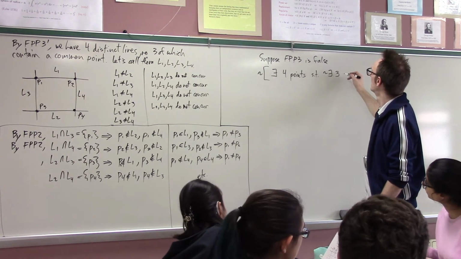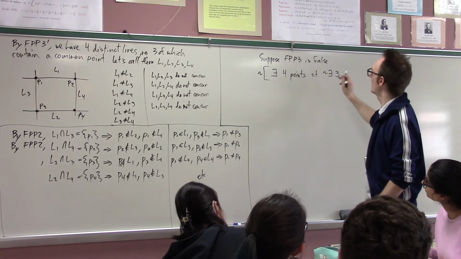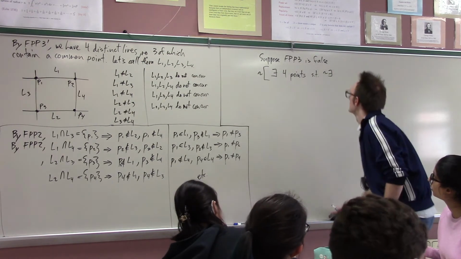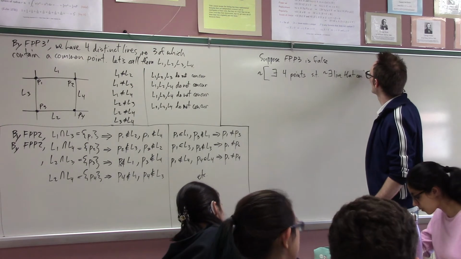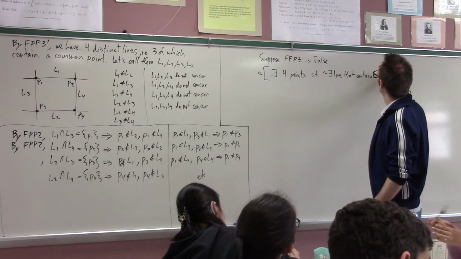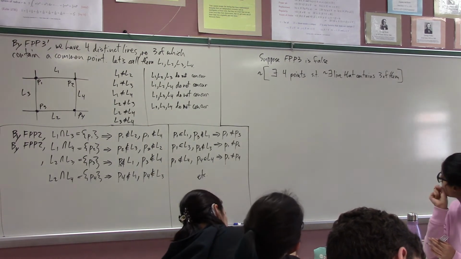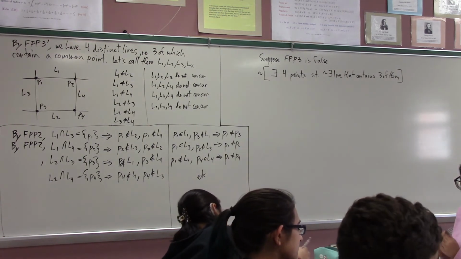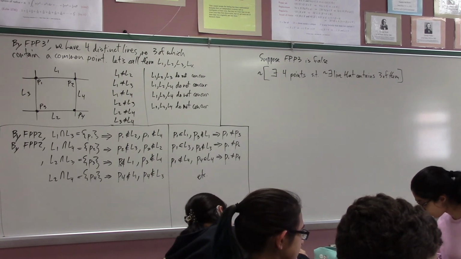I think I want to say such that there does not exist a line that contains 3 of them. So the stuff inside the brackets is basically what FPP3 says. There are 4 points such that there's no line that goes through 3 of them.